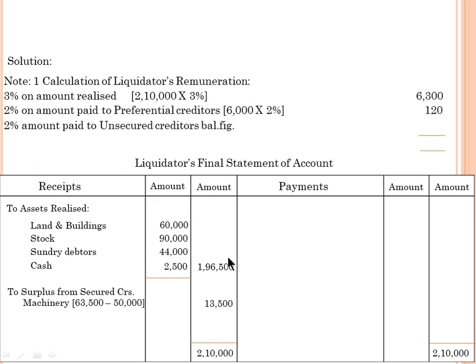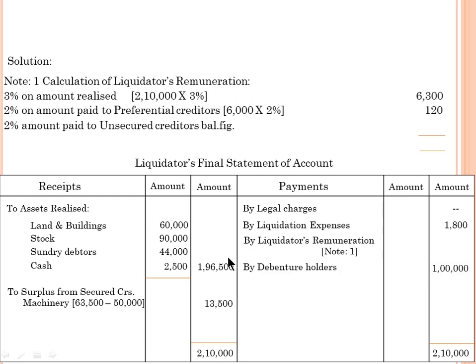One by one. See, legal charges. We didn't have. We move on to the liquidation expenses, given 1,800, and liquidator remuneration. So we are going to find at the end. Now debenture holders, how much we paid? 1 lakh. And interest on debentures, the 2 months. We are going to settle 2 months interest on debentures.